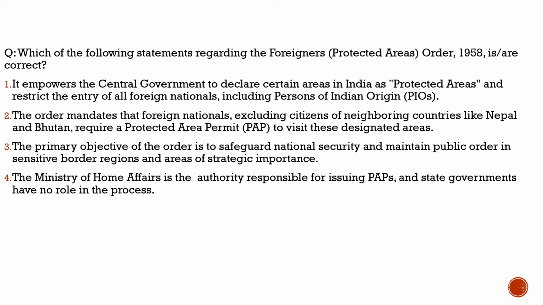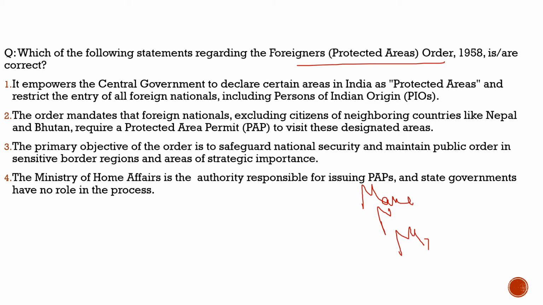Here the other question is about the Foreigners Protected Areas Order 1958. Let us see what the question says. Which of the following statements regarding the Foreigners Protected Areas Order 1958 is/are correct? So why have we brought this question? Because the Ministry of Home Affairs has reimposed restrictions in three northeastern states. What are these three northeastern states? They are Manipur, Nagaland, and Mizoram.